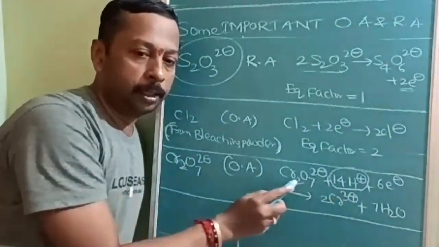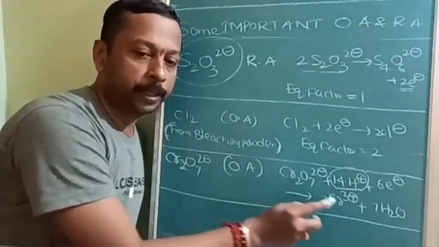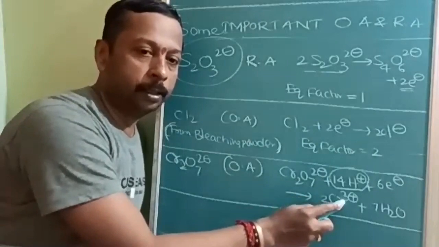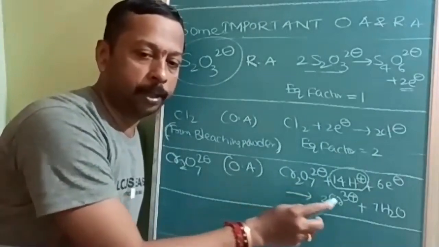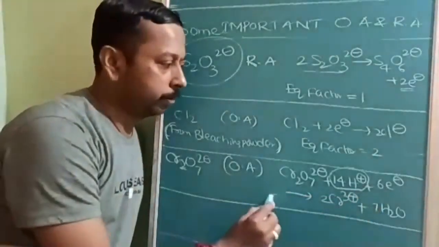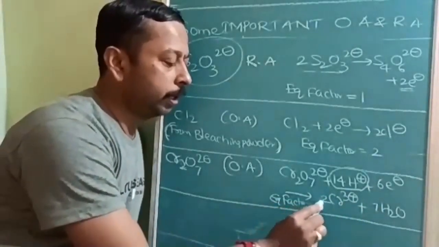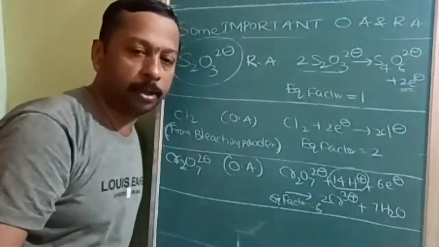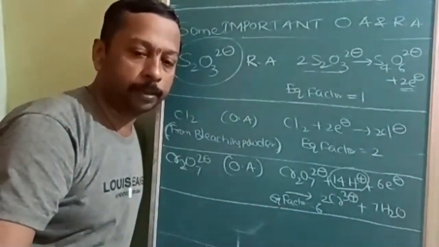Here each chromium has a +6 oxidation number. It is changing to +3. So the change is 3, but there are 2 chromium atoms, so multiplied by 2, that is 6. So the equivalent factor is how much? 6. Okay. The equivalent factor of potassium dichromate is 6 and it acts as an oxidizing agent only in acidic medium.